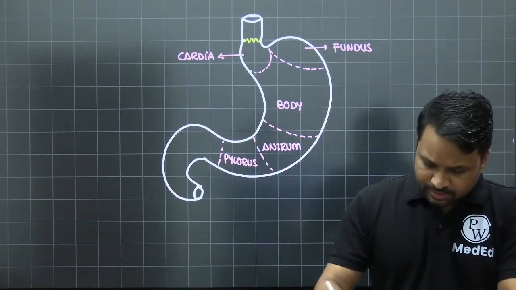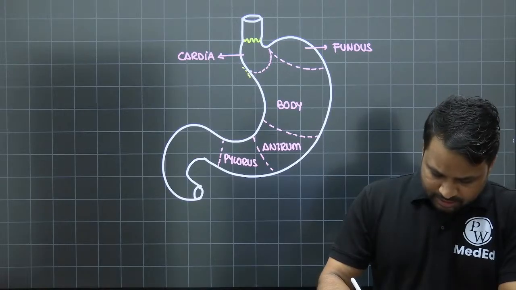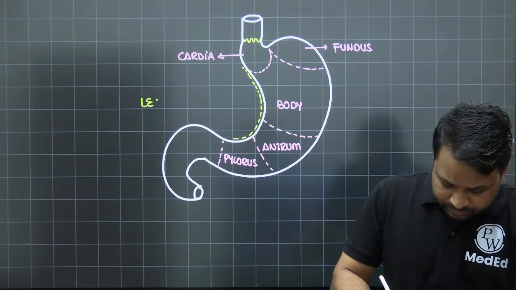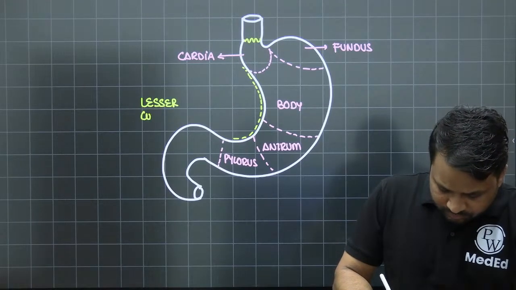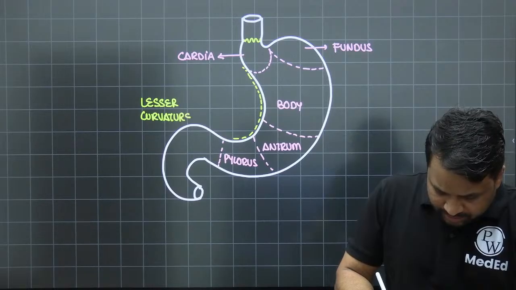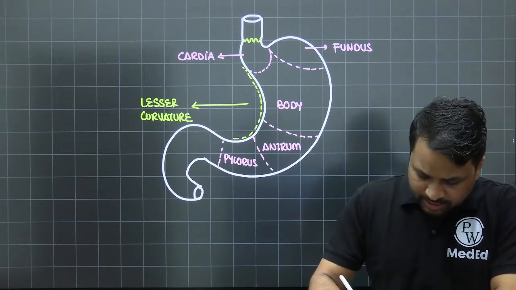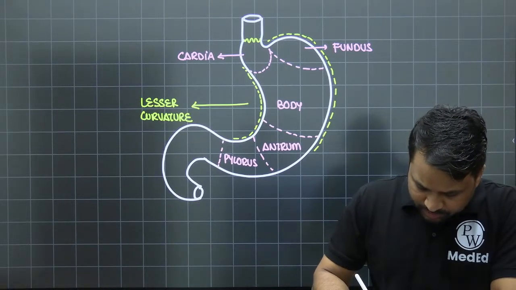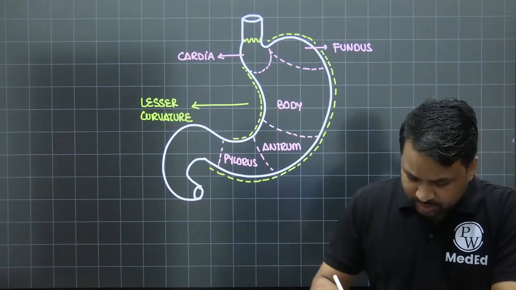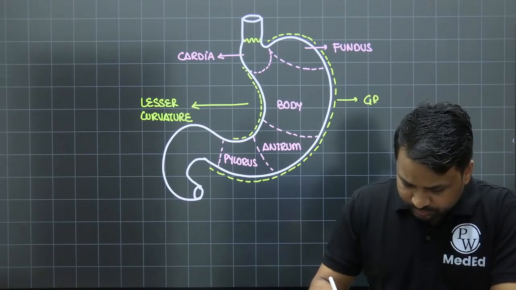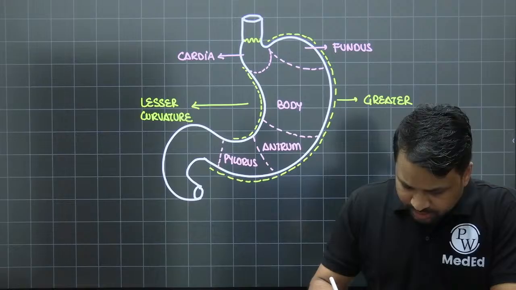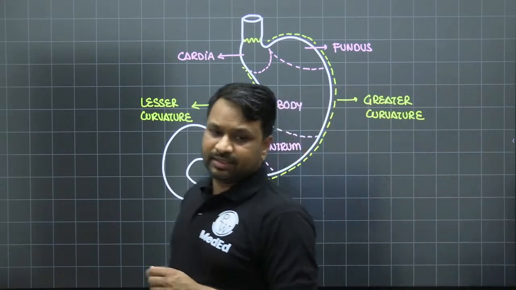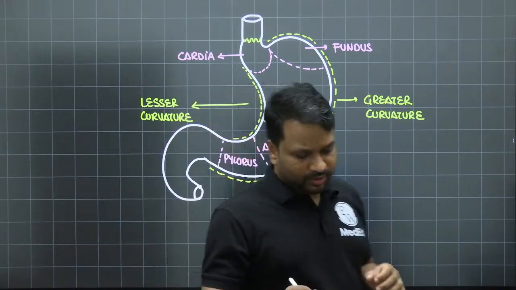Now when you see this part of the stomach, which is present here, this inner circle is what we call the lesser curvature of the stomach. And this happens to be the greater curvature of the stomach. It is the greater curvature of the stomach, right?